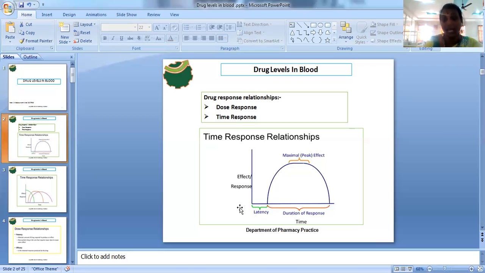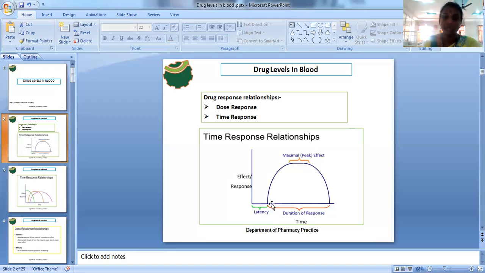Why? Because the drug has to pass through many pharmacokinetic parameters. First absorption has to take place, and after that distribution. The drug has to undergo these processes, and metabolism also, and only then will it give a response.